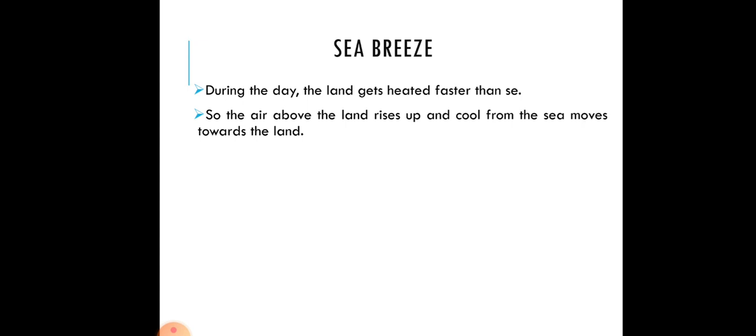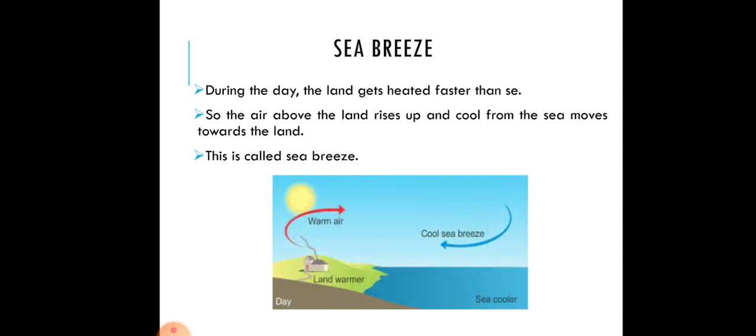Since the land is heated up faster, there is a pressure difference, and for that the air above the land rises up, and the cool air from the sea comes to the place of this land area. This is called sea breeze. As you can see from the diagram here, the land is warmer, the warm air has moved up, so cool air from the sea will come to its place, and this is called sea breeze.